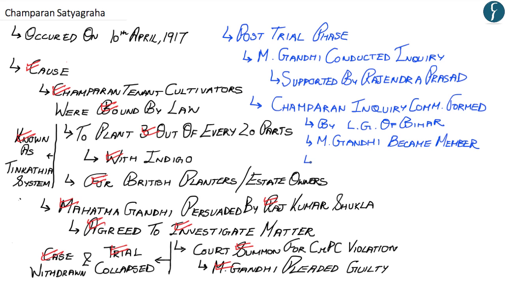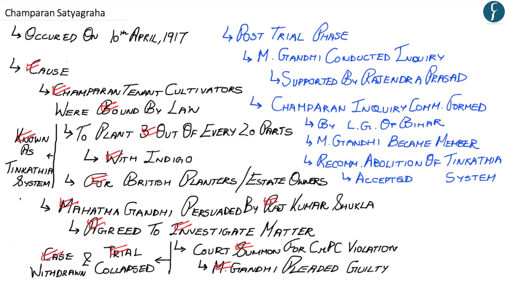This committee gave the recommendation of the abolition of the Tin Kathiya system, and this recommendation was accepted. It was hugely opposed by the British planters and the estate owners, but nevertheless, it further led to the Champaran Agrarian Act in Bihar and a similar law in Orissa.